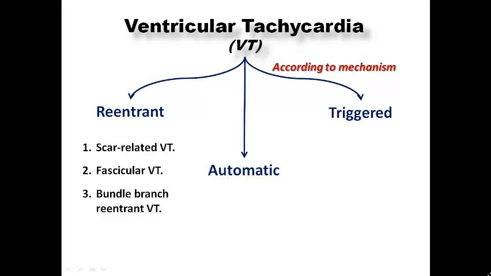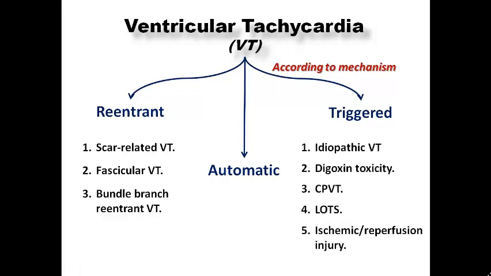Fascicular VT, which is a very common type of ventricular tachycardia in middle-aged or young males, and bundle branch reentrant VT. In case of triggered VT, it can be caused by idiopathic VT, which is a type of VT that occurs in patients with a structurally normal heart, and it is considered to be an aggressive form of idiopathic PVCs that sustain themselves into ventricular tachycardia. Digoxin toxicity, because of the increased intracellular calcium, can cause delayed afterdepolarization, leading to triggered VT.